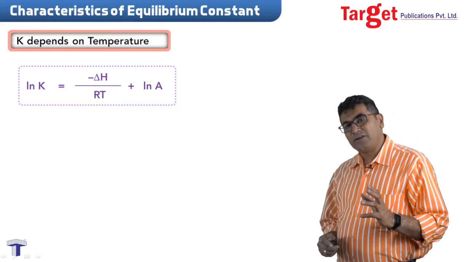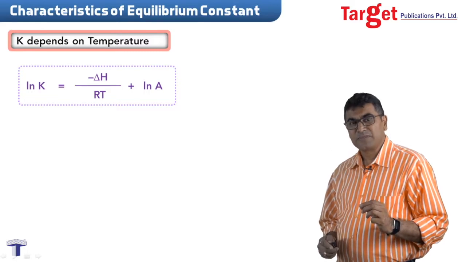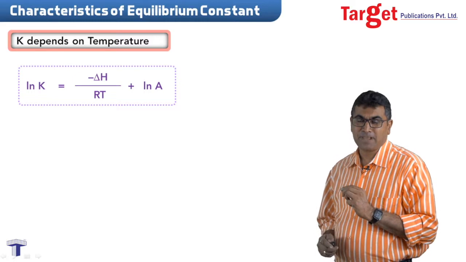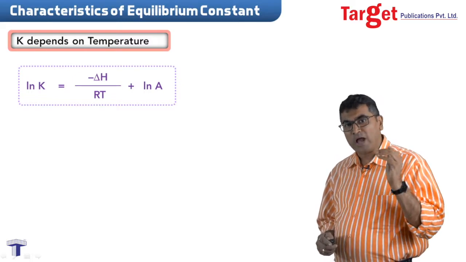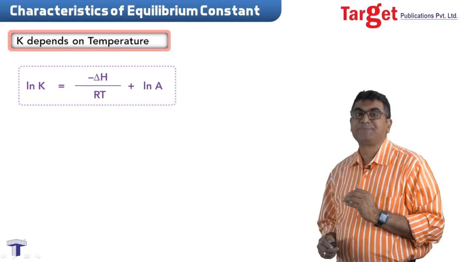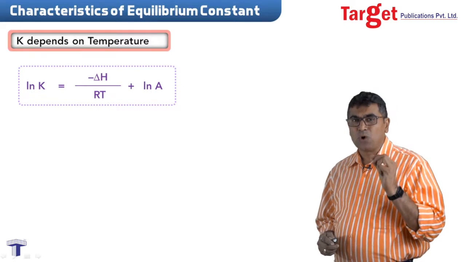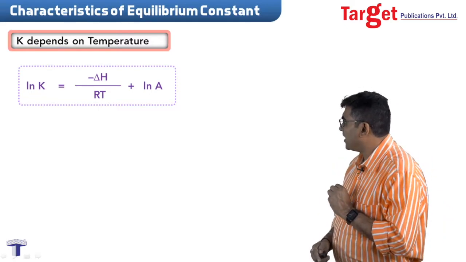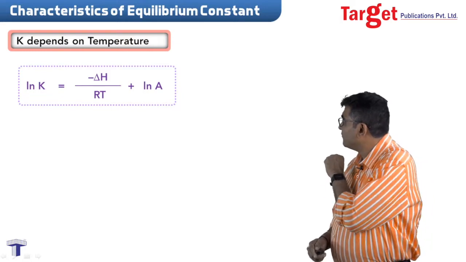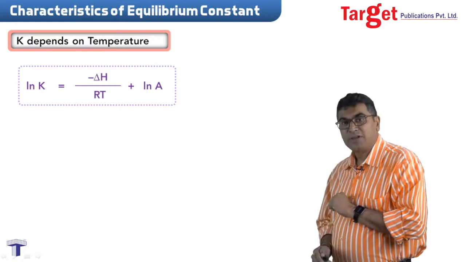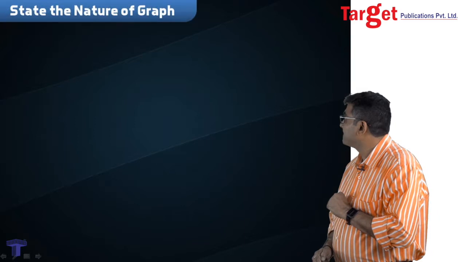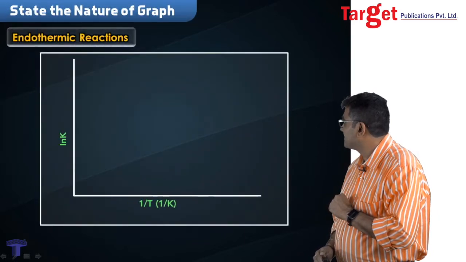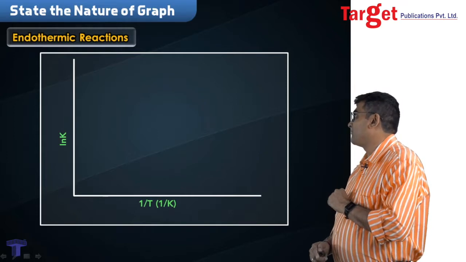You may recall linear equations in a single variable. If I have something like y equal to mx plus c as an equation in which y is plotted versus x, then the slope of that line is m. Here, if I plot a graph of ln K versus 1 upon temperature, it would look like this. Look at the nature of the graph.